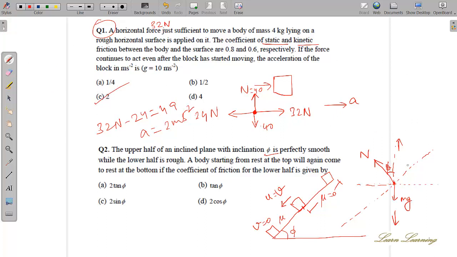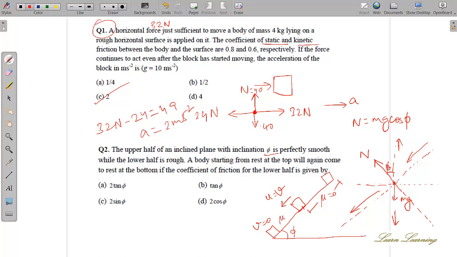The body is moving in this direction, so you should consider the forces in this direction. For equating, you need to consider the perpendicular direction, because it is not moving in that direction. Oh sorry, N is equal to mg cos phi.